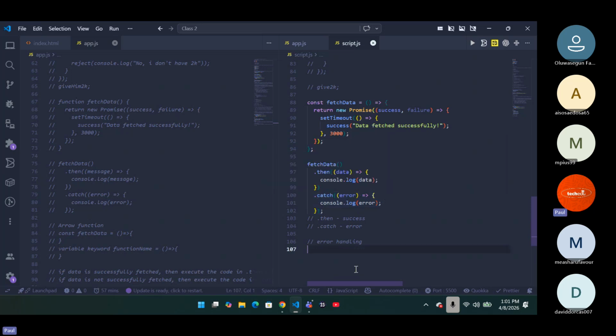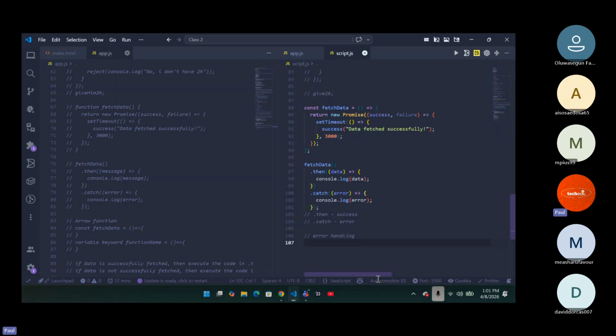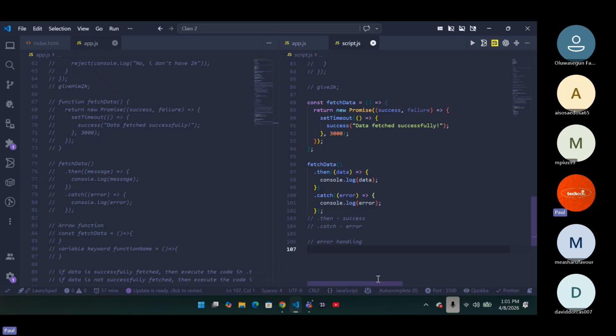Now, that's why I'm saying this is not the best way to handle your errors. There's something we call the try and catch block, which we will talk about. That's a better way in which you handle your errors, but we will not use it in promises. We will use it in async and await. Now, the use of async and await.